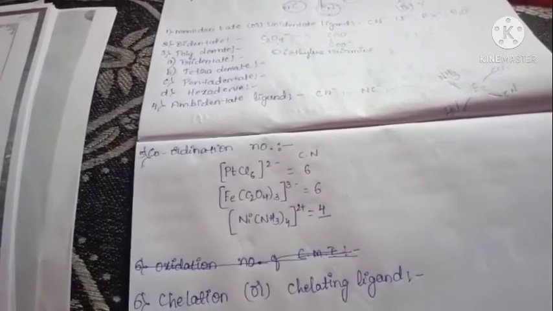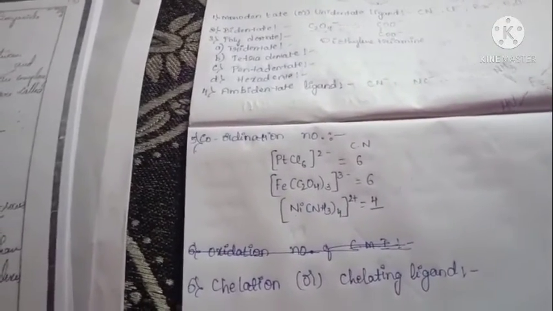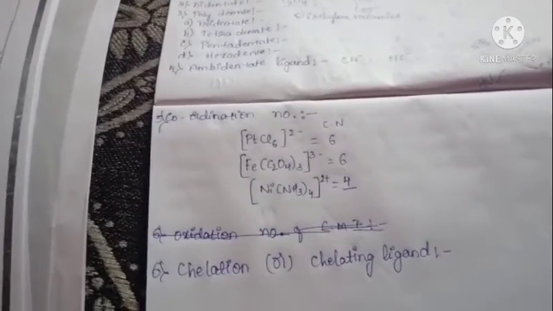Bidentate means two donor atoms, and polydentate means tri, tetra, penta, hexa, whatever it may be. Ligands bonded with the central metal ion in this way is called chelation. That complex is called a chelate complex. That ligand is called a chelating ligand.